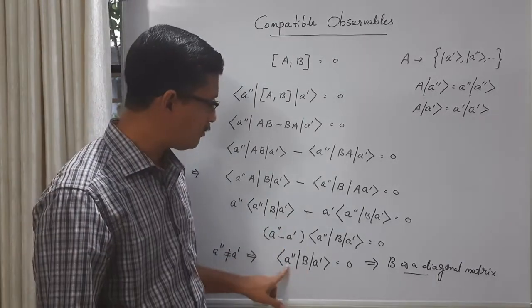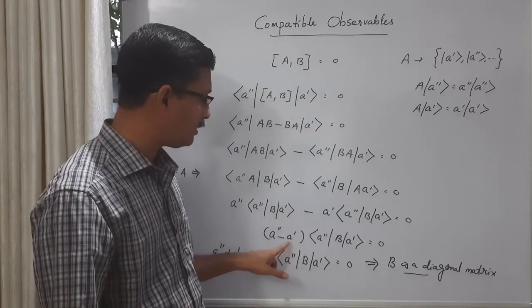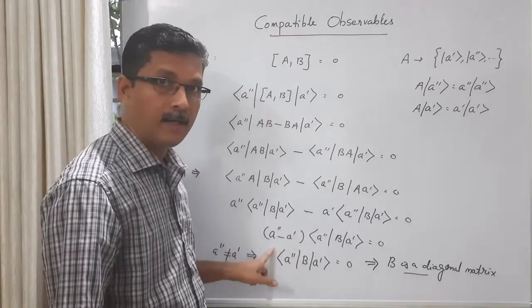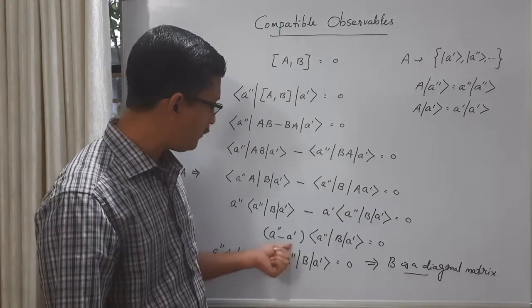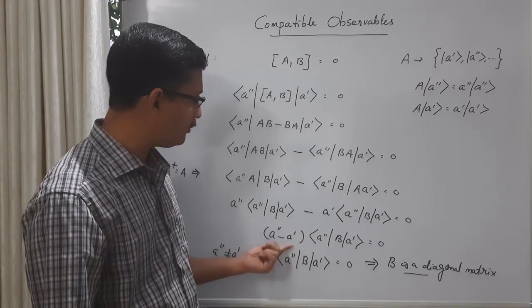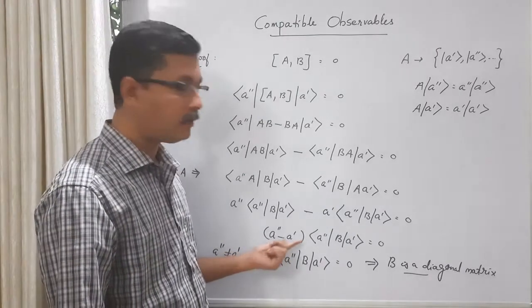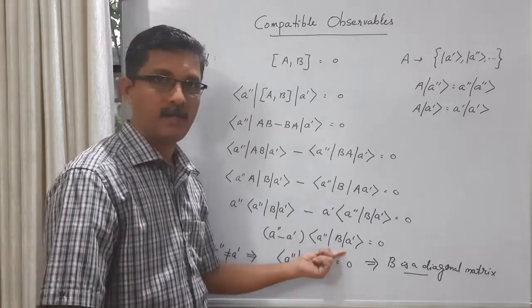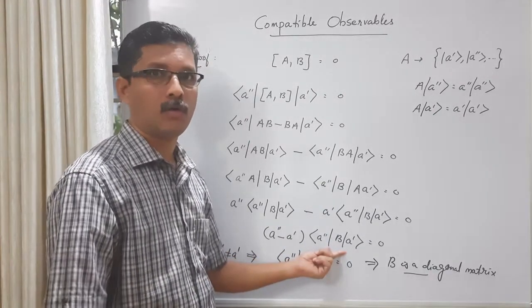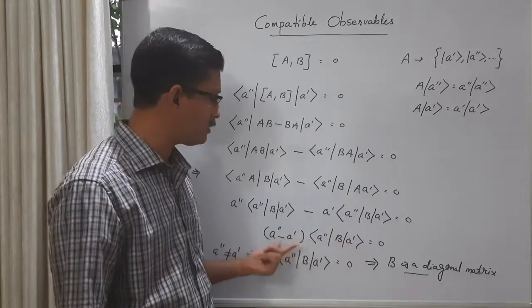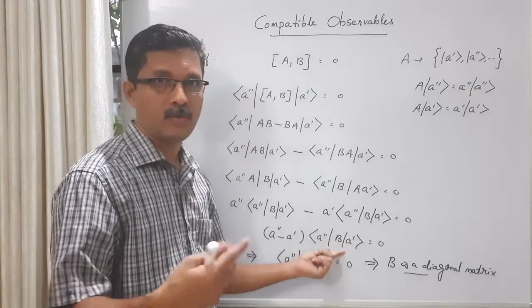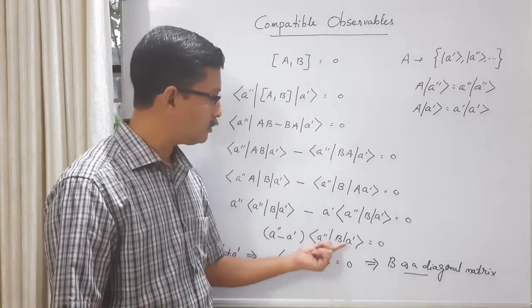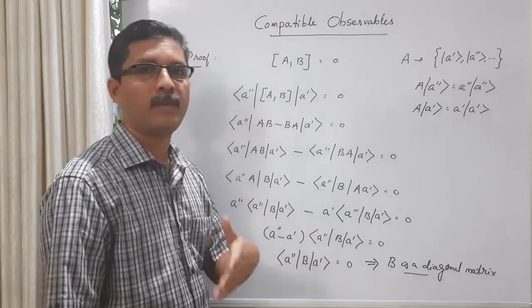If there is degeneracy, these two eigenkets may correspond to the same eigenvalue. In that case, A prime is equal to A double prime. Then this part is 0. Then what about this part? We cannot say whether it is 0 or not, because 0 into 0 is 0, but 0 into a non-zero quantity is also 0. So this off-diagonal element may be 0, may not be 0.